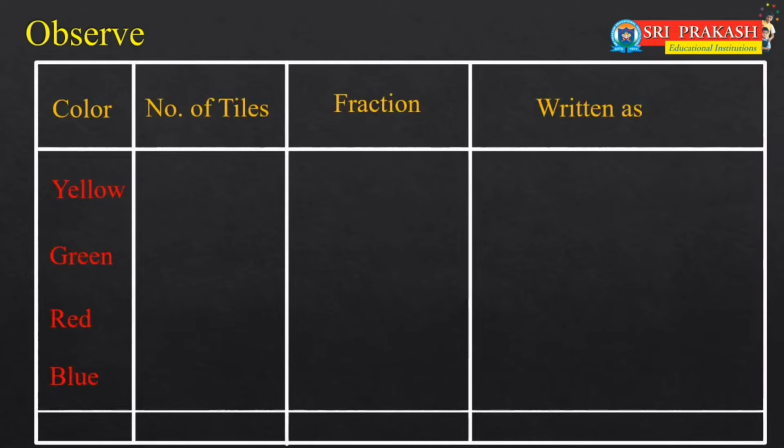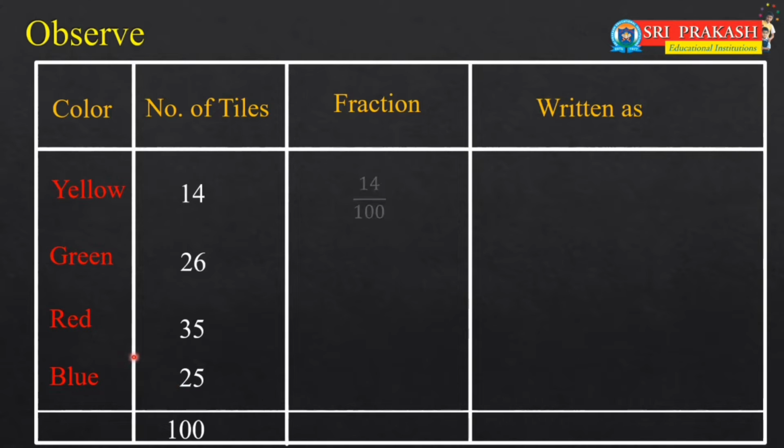She made those tiles with different colors. Those are yellow, green, red and blue. So each of those number of tiles is given here. Let's say yellow tiles are 14, there are 26 green tiles, 35 red tiles and 25 blue tiles. Now what is the total number of tiles? Which is 100. Now can you write the fraction of yellow colored tiles in the whole?